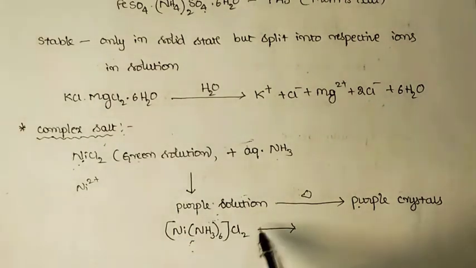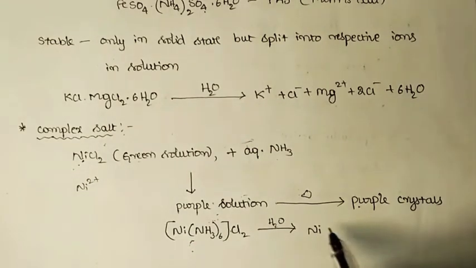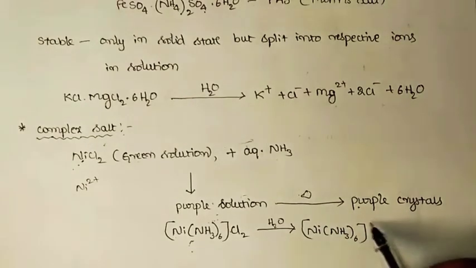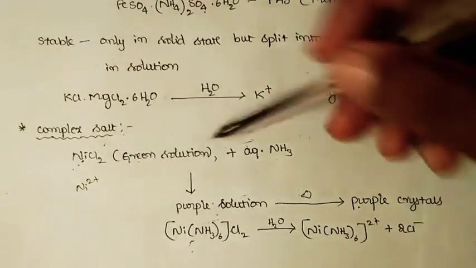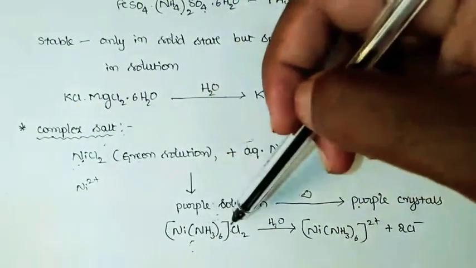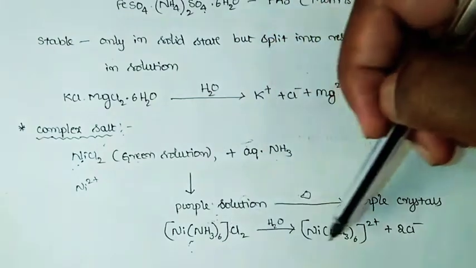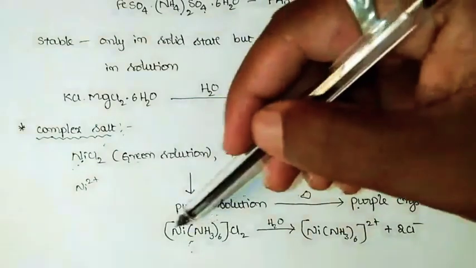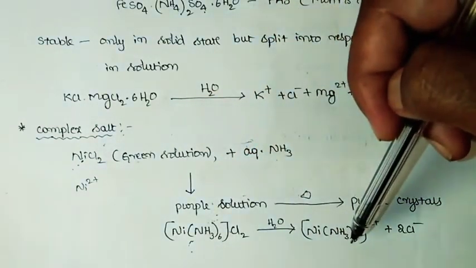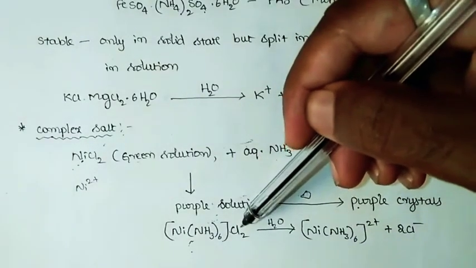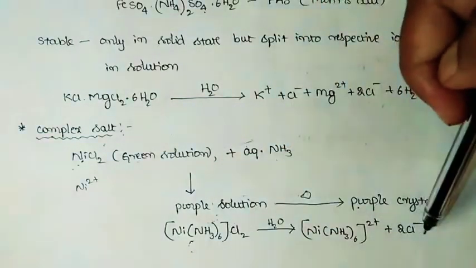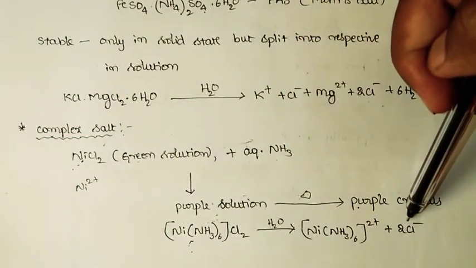That means when you add this material into water, it will give [Ni(NH3)6]2+, and there will be 2 Cl- ions. You can observe the species enclosed within the square bracket does not allow its components to come out into the form of free ions or free components, but the component present outside the square bracket comes into the free state.